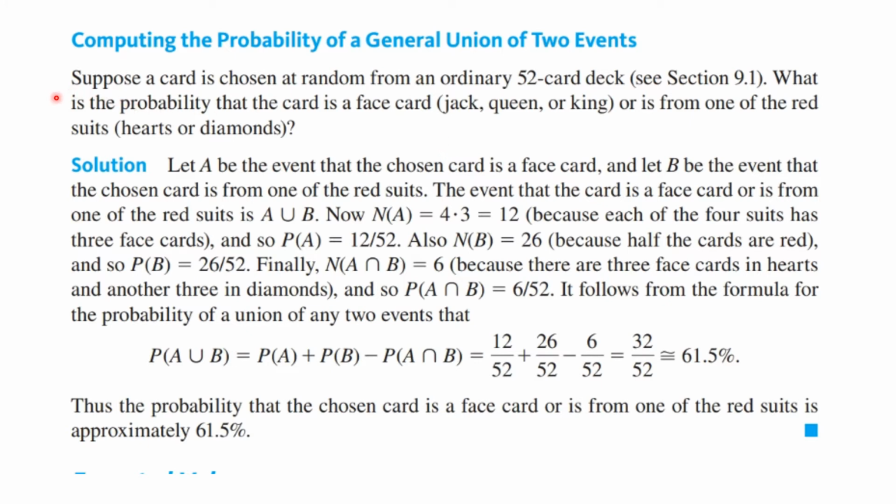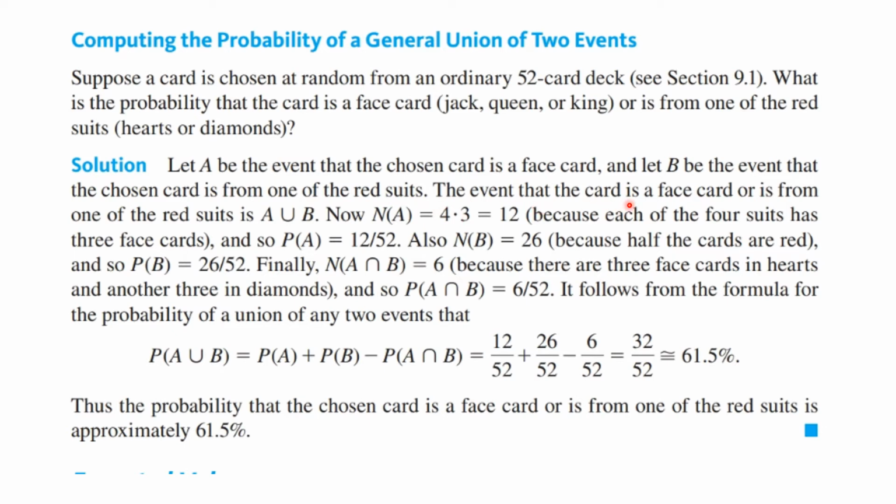So here's a problem for us to work. Suppose a card is chosen at random from an ordinary 52 card deck. What's the probability that the card is a face card, Jack, Queen, or King, or is from one of the red suits, hearts or diamonds? So now these are not disjoint sets, because a Jack could be a Jack of hearts, for example. So let A be the event that the chosen card is a face card, and let B be the event that it is from one of the two red suits.